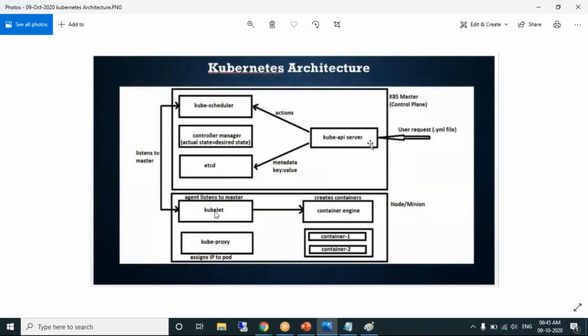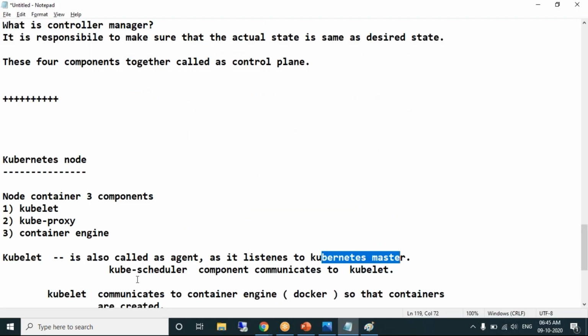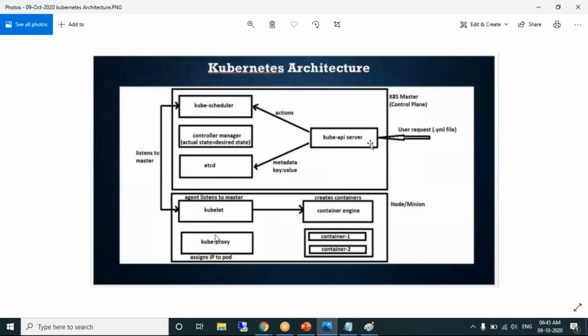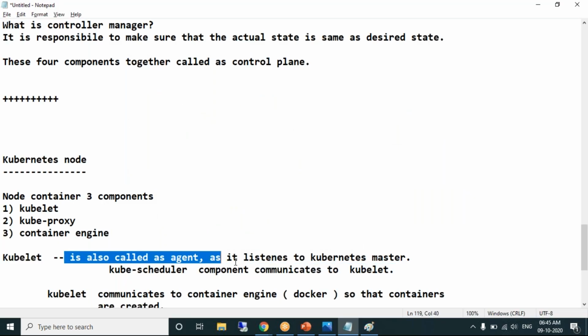As it listens to the master, the kube-scheduler component communicates to kubelet. As I mentioned, kubelet is the point of communication from the node's point of view, and kube-scheduler from the master's point of view. These both communicate with each other in creating pods and containers. So this is about kubelet.